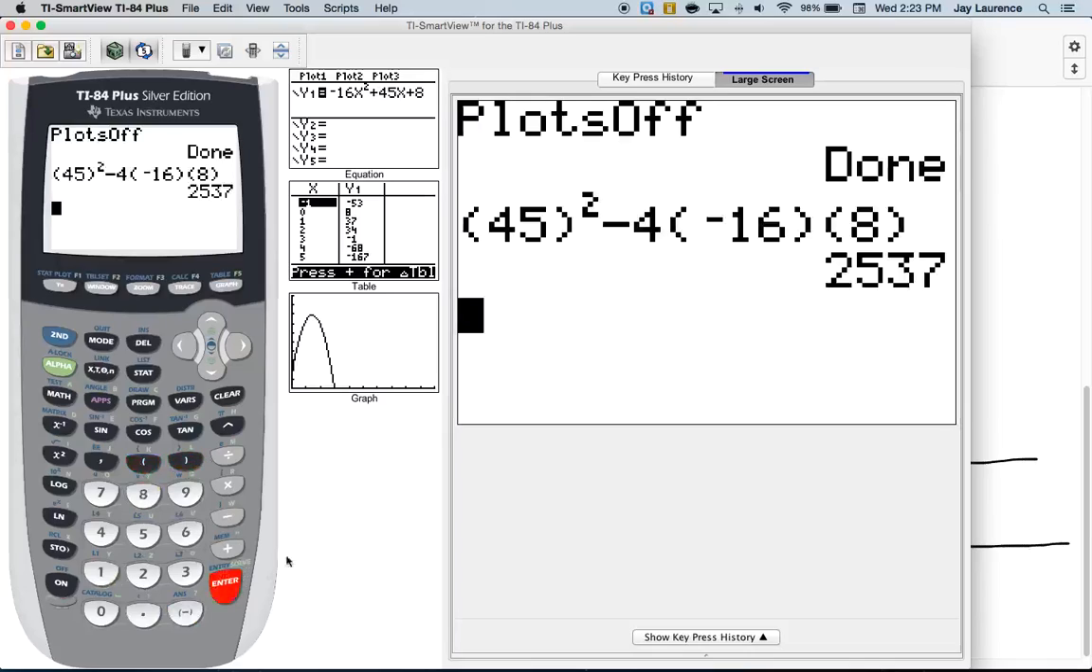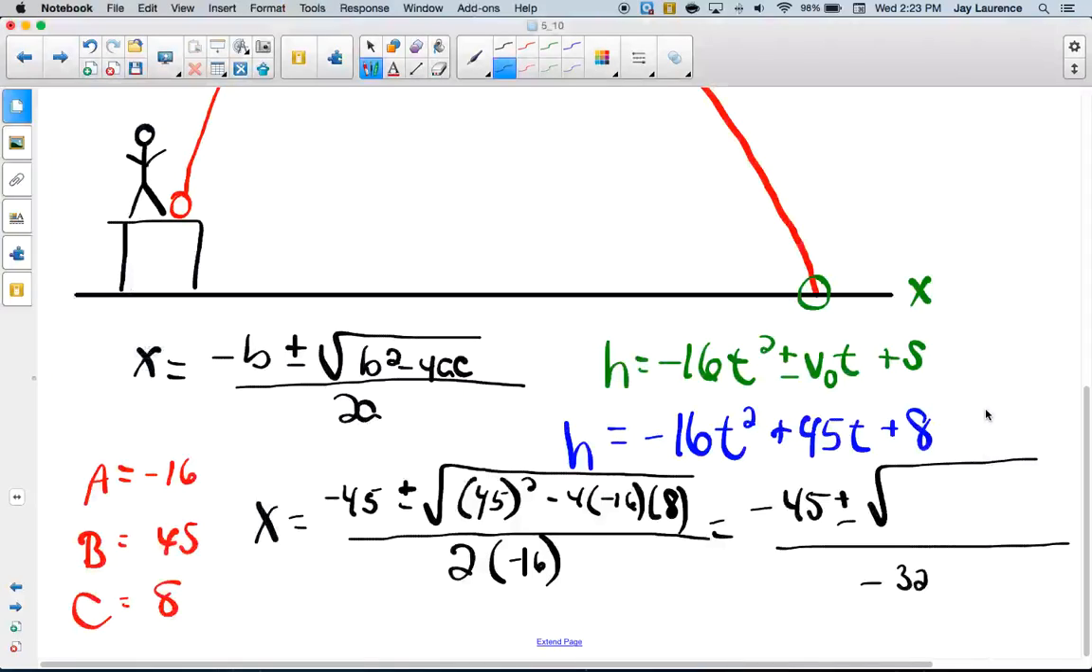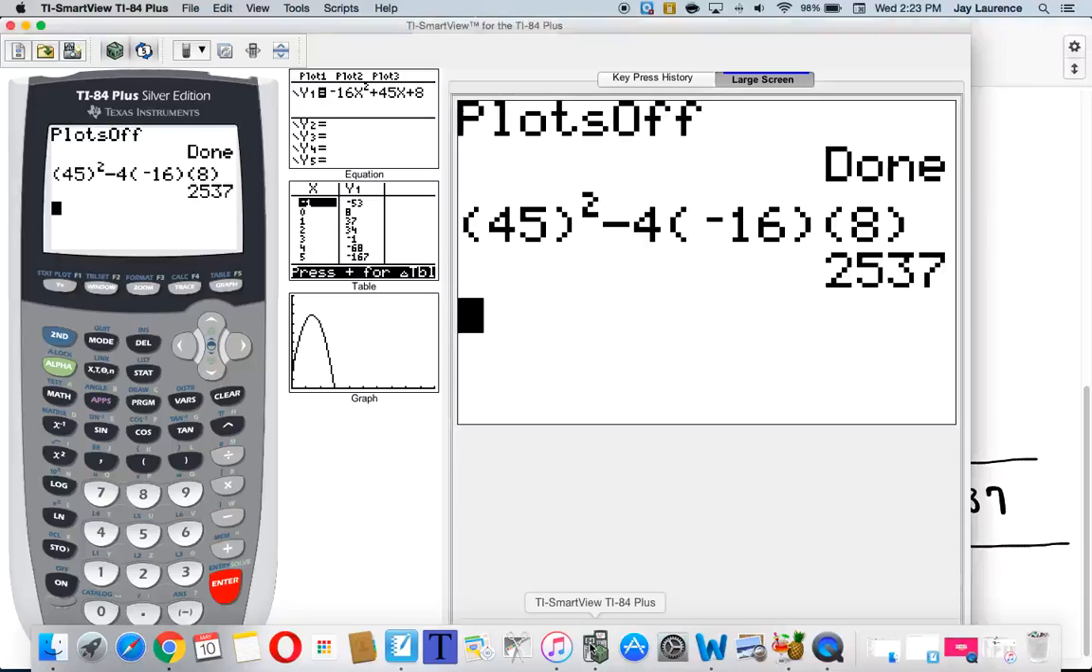And there we go, 2,537. So that is my discriminant. That is the value underneath the square root. What did I say, 37? I think so, 2,537. Let me just double check that, because if I've got that wrong.